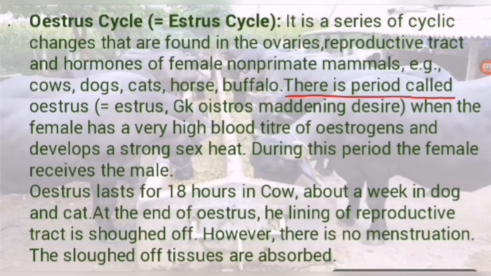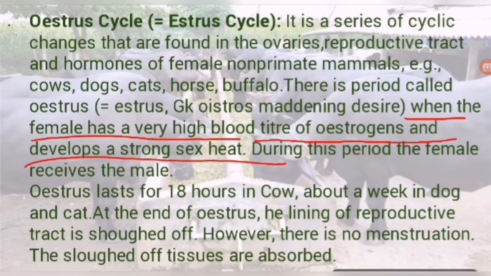There is a period called estrus. It is from the Greek oestros, maddening desire, meaning at that time these living organisms have an excessive urge of sex. When the female has a very high blood titer of estrogen and develops a strong sex heat, their body temperature gets raised and they have an excessive urge of sex.